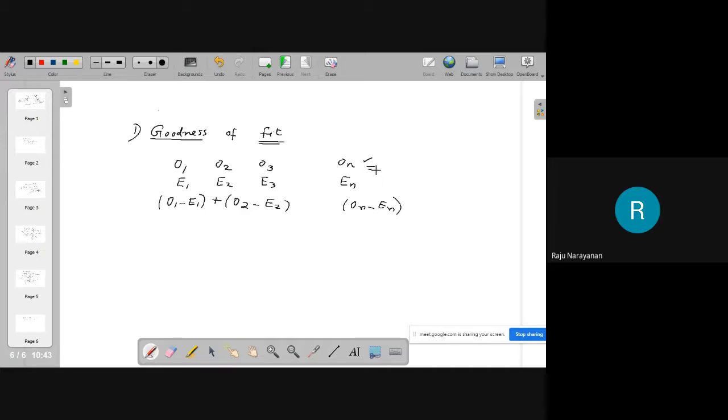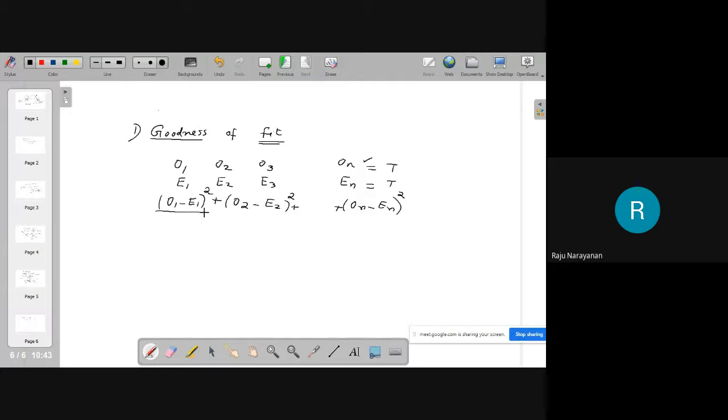Total number of observed values and total number of expected values, they are the same. Therefore, sigma Oi is equal to sigma Ei. Therefore, if you take this difference, that will always be 0. To avoid that, you just take the square, so that positive values and negative values, when squared, will give positive values only.